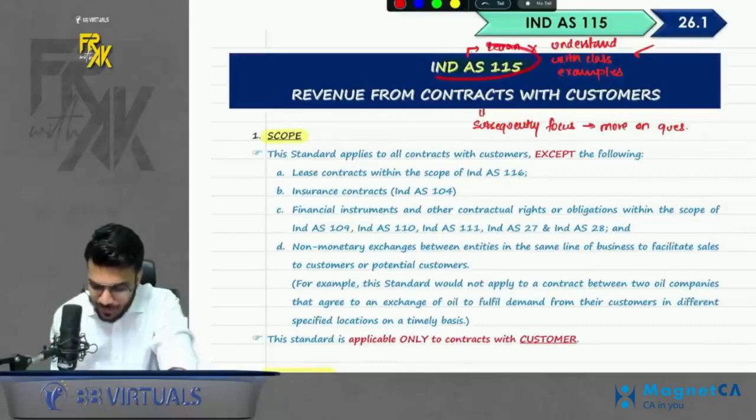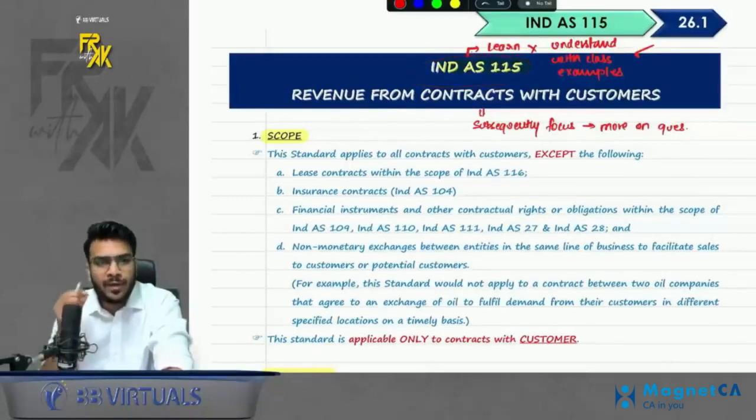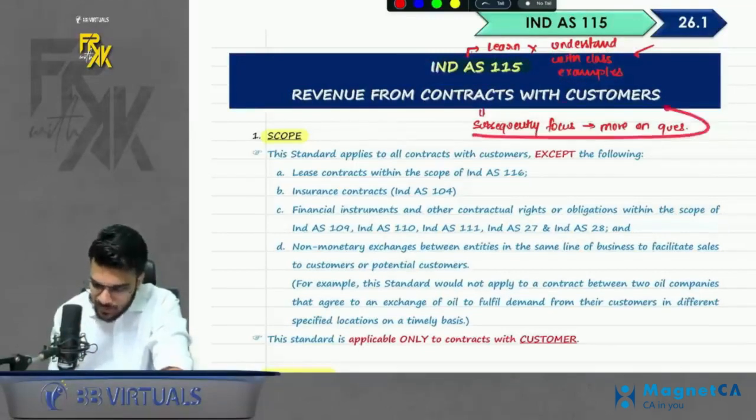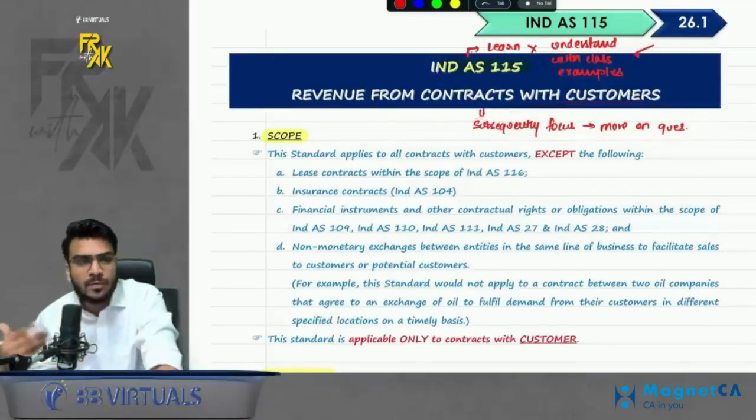First of all, Ind AS 115, name: Revenue from Contracts with Customers. In this index, please remember, no need to memorize each and every word of this, but you should understand the concepts, and I will make you understand the concepts with the help of examples. Once the revision is done, your focus should be more on questions.